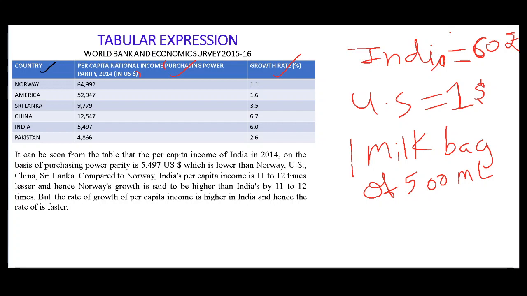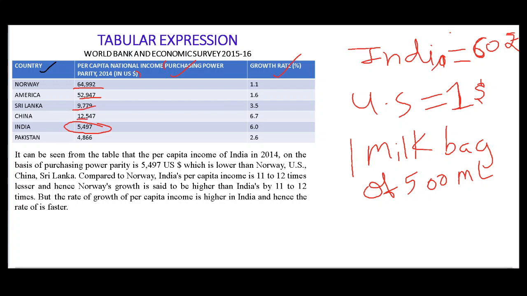Means what? It can be seen from the table that per capita income of India in 2014 on the basis of purchasing power parity is $5,497 US, which is lower than Norway, US and China and Sri Lanka.